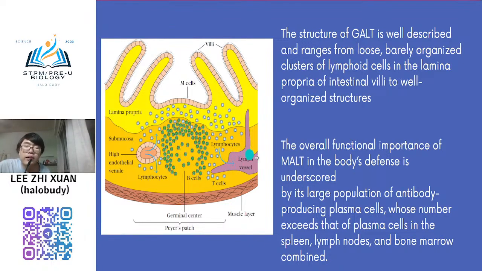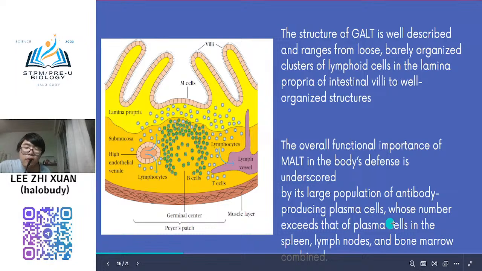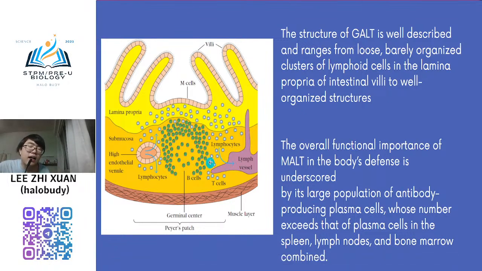Your overall body function is underscored by a large population of antibody-producing plasma cells, so that their number exceeds the plasma cells in the spleen, lymph node and bone marrow combined. So this plays the role of combination to increase the production of lymphocytes, so that it can trigger the adaptive immune response more easily.